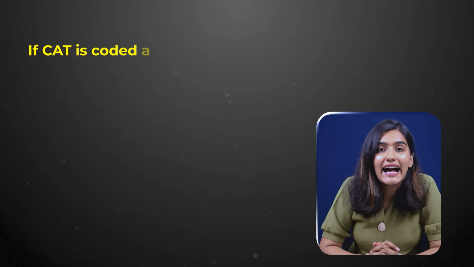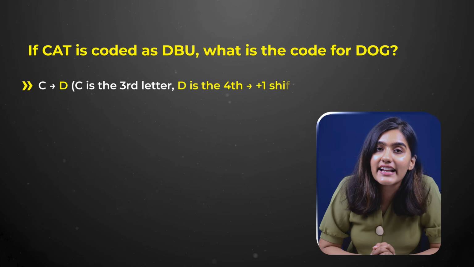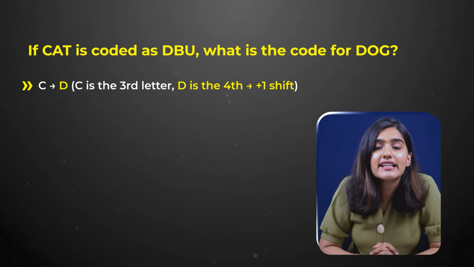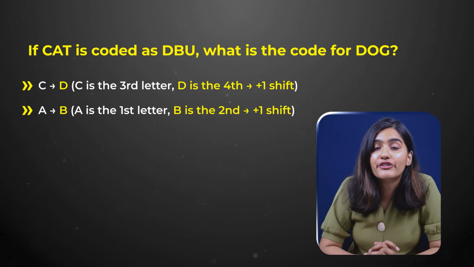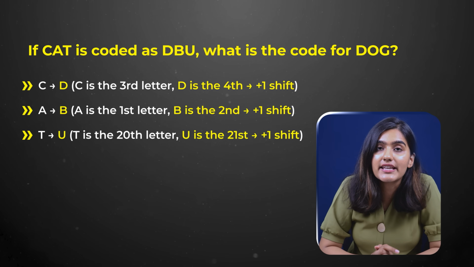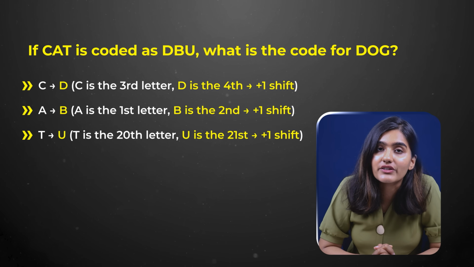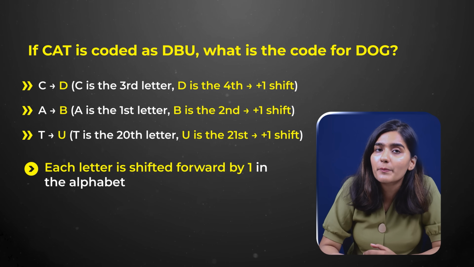So we are given that CAT is coded as DBU. Let's break it down letter by letter. So C is written as D. C is the third letter and D is the fourth, meaning a +1 shift. A is written as B. A is the first and B is the second. So +1 shift. Then again similarly for T, T is 20th, U is 21st. So +1 shift. So the pattern here is each letter is shifted forward by 1 in the alphabet.